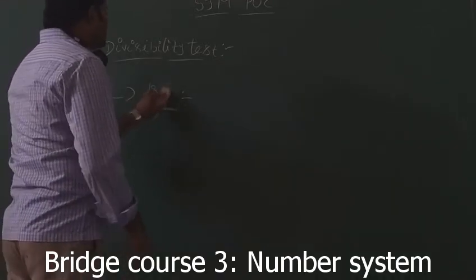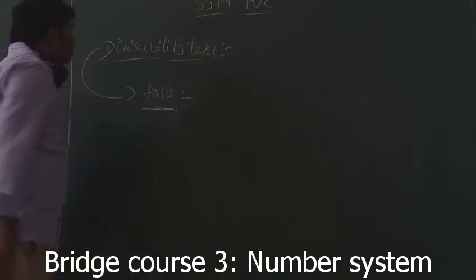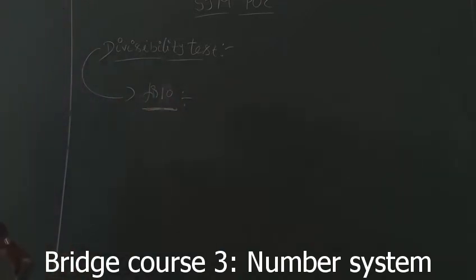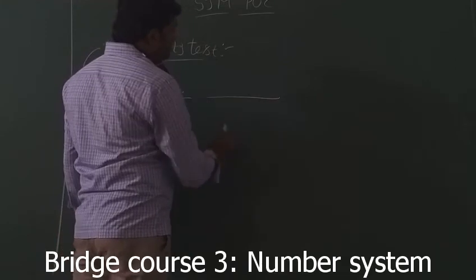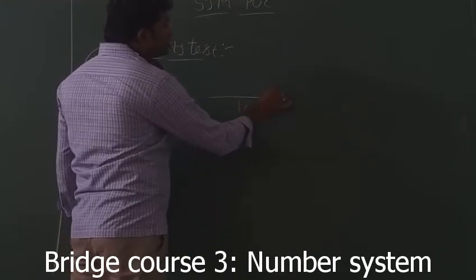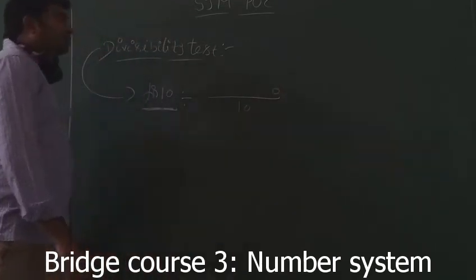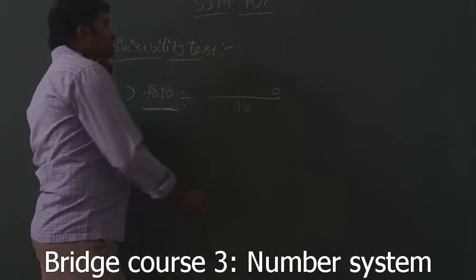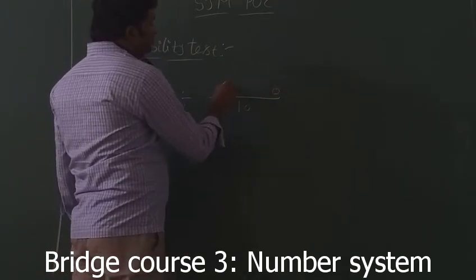Next, 10. A number is divisible by 10 means it's a very clear condition. The unit digit must be 0. Only one condition, that's it: the unit digit must be 0.